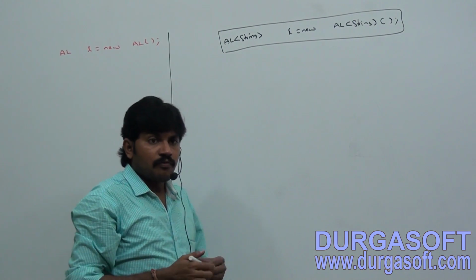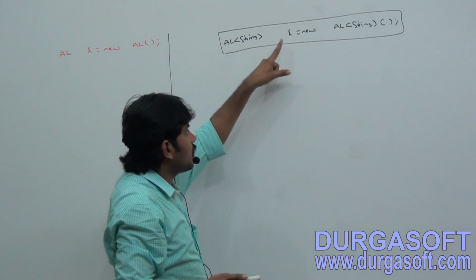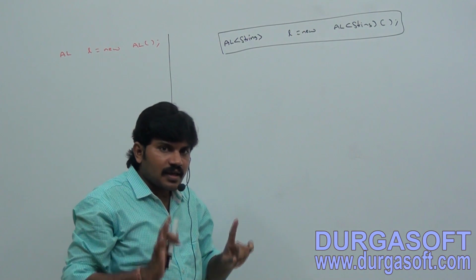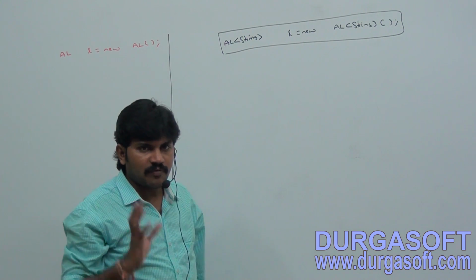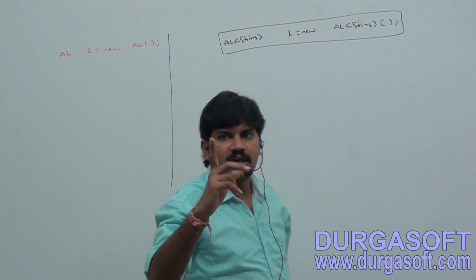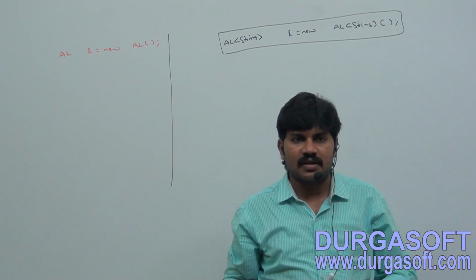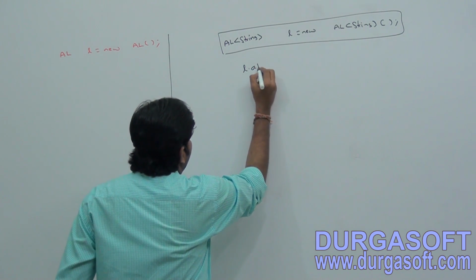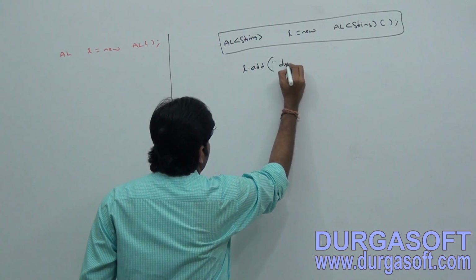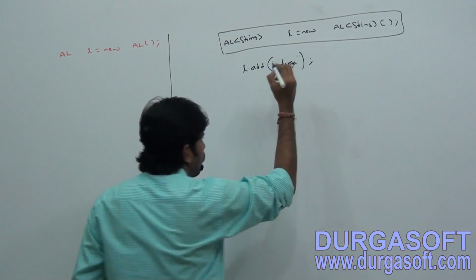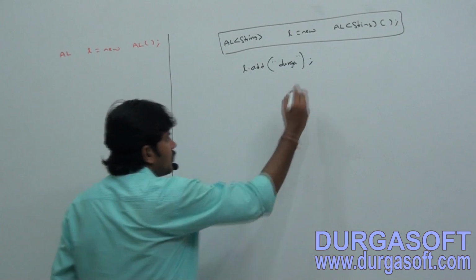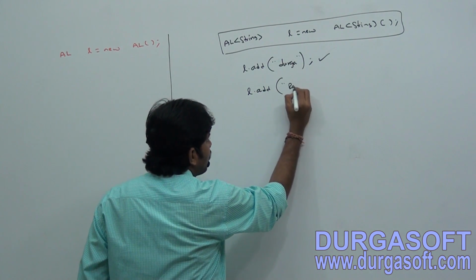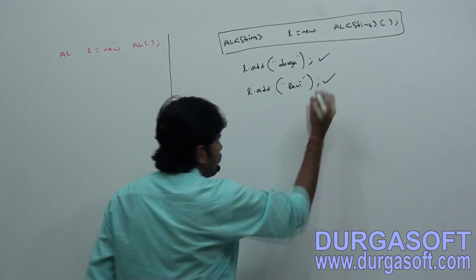Have you observed? For this ArrayList of String, we can add only string type of objects. By mistake, if you add any other type, the compiler will give an error. Let's observe: l.add("Durga") is acceptable. l.add("Ravi") is valid, no issue at all.